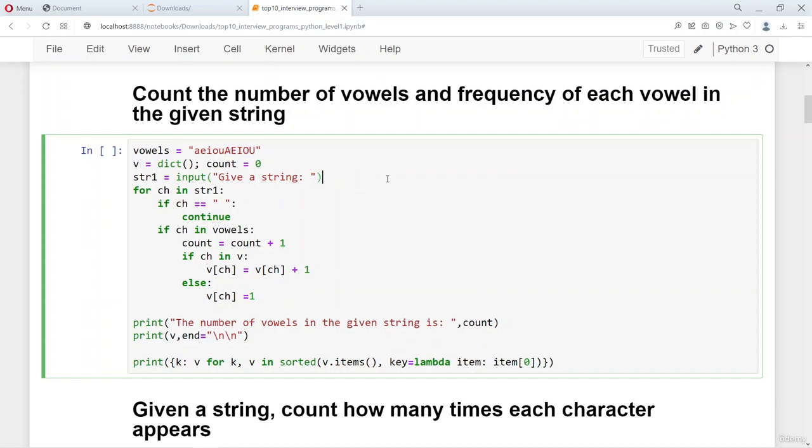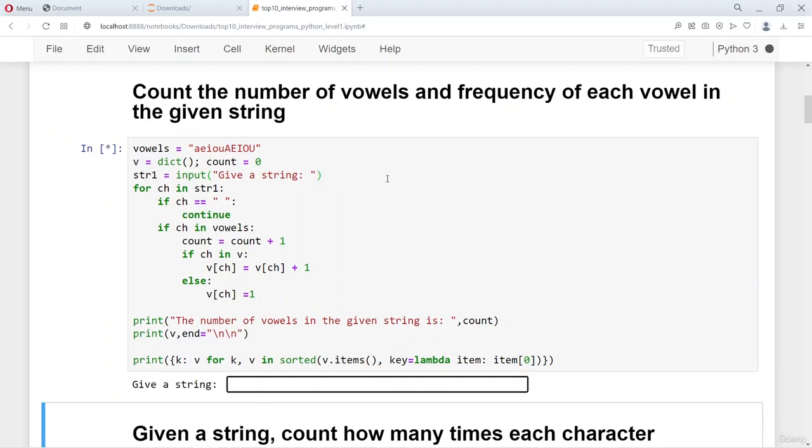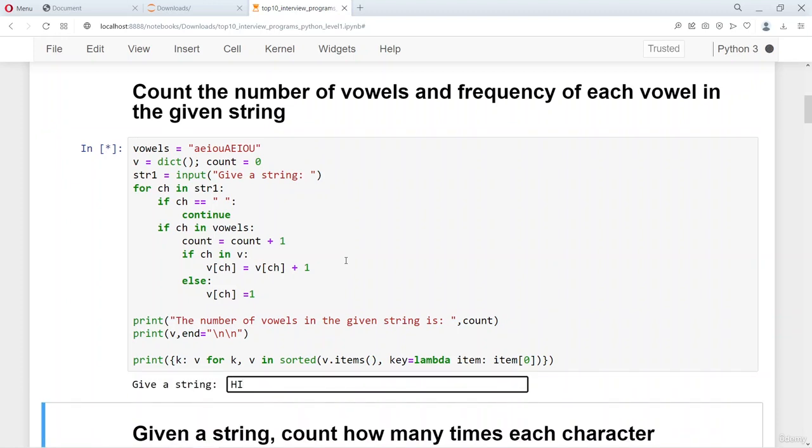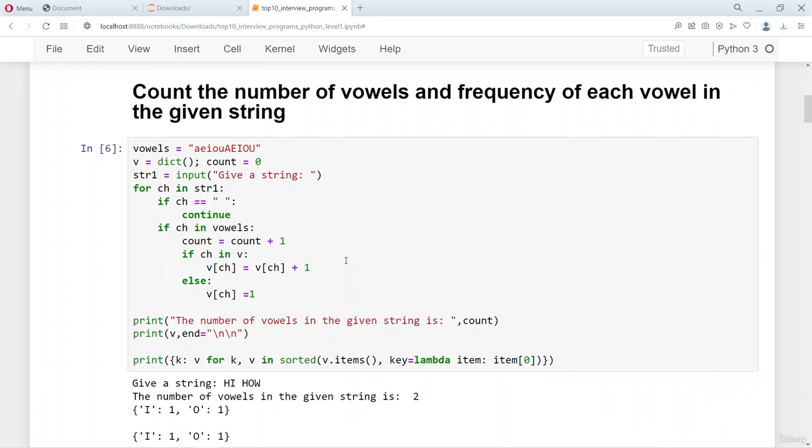Let's look at hi, how. So you can see the number of vowels. I has occurred once and O has occurred once, and even if I give it in caps, yeah, it's able to say I has occurred once and O has occurred once.